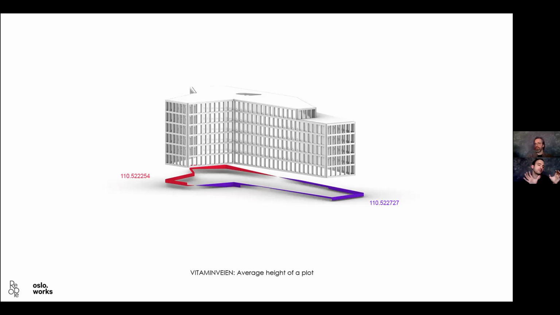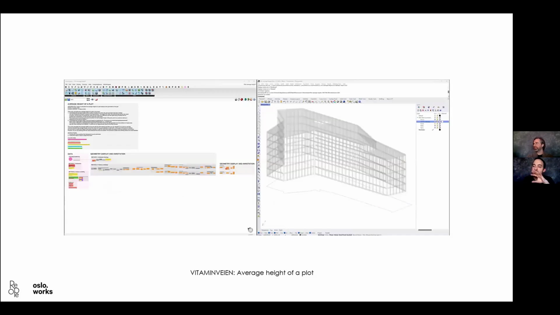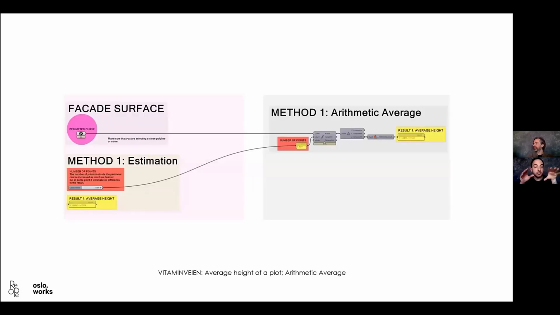Because maybe if you select all the points that are on one side, you are going to get a dimension that is not really correct. So I developed a script that initially was going to work in the same way as what they were doing, which basically is you get the perimeter. By the way, the perimeter had to be done manually.